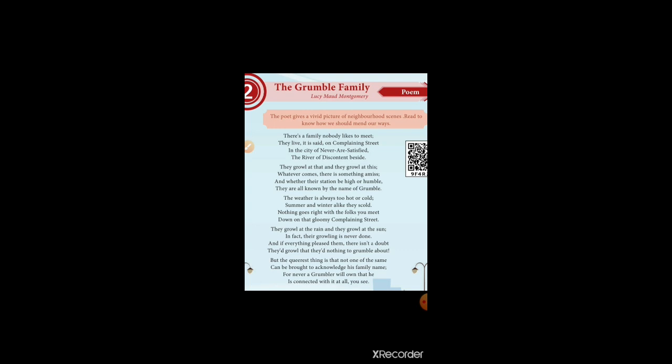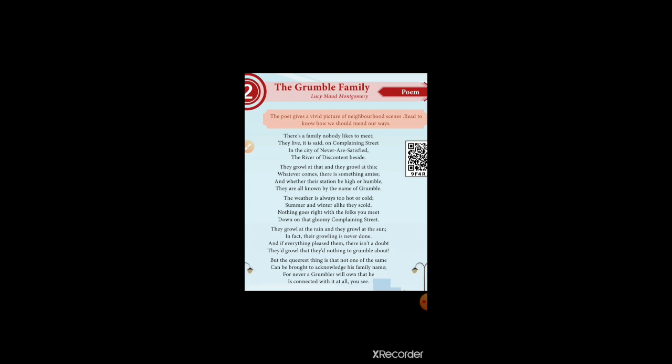There is a family nobody likes to meet. They live, it is set, on Complaining Street. In the city of Never-Half-Satisfied, the River of Discontent beside. There is a family nobody likes to meet. No one likes this kind of family. Which kind of family? The Grumble family, no one likes to meet.